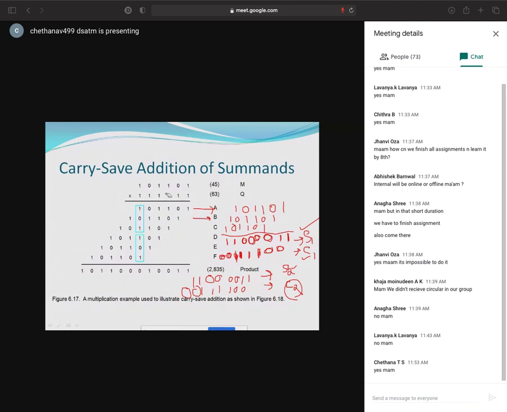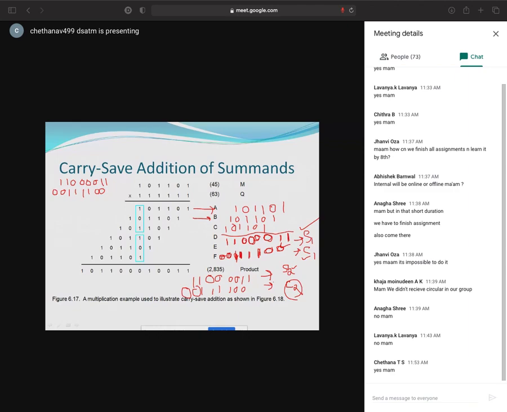Okay, I'll take the values now. S1, what is my S1? See, I'm writing S1 here. S1 is 1, 1, 0, 0, 0, 0, 1, 1 plus C1. What is C1? You have to write it 1 bit towards the left side: 0, 0, 1, 1, 1, 1, 0, 0.